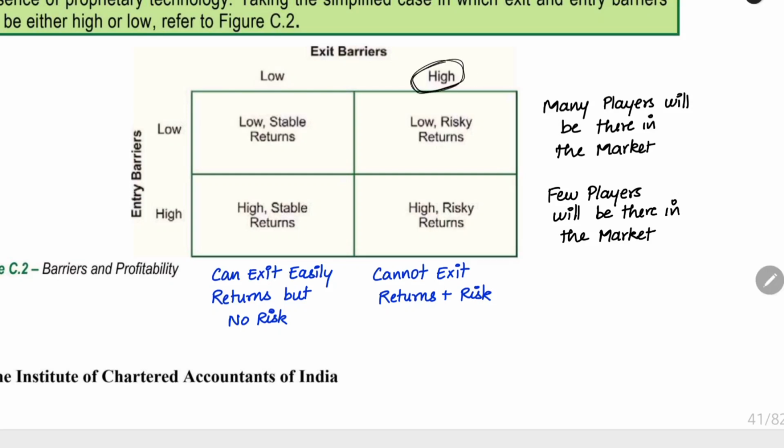Exit barriers are high. It is a risk for the organization. We cannot sell our equipment. So we cannot exit. The returns will be risky. We will have risk along with the returns. We will get returns. Along with the returns, we will get the risk attached, because we are operating in a risky industry. We cannot exit. When the exit barriers are low, what will happen is that we can exit easily. We have stable returns. There is no risk, meaning that we have stable returns. So that is the logic of low stable returns, low risky returns, high stable returns, high risky returns.